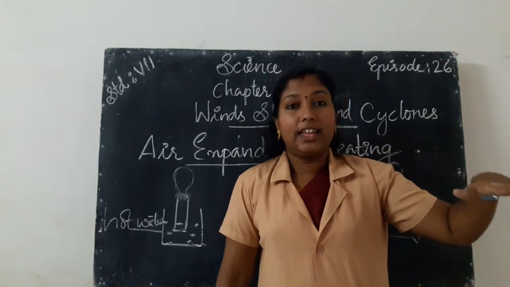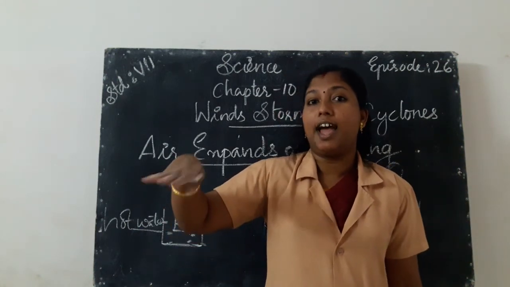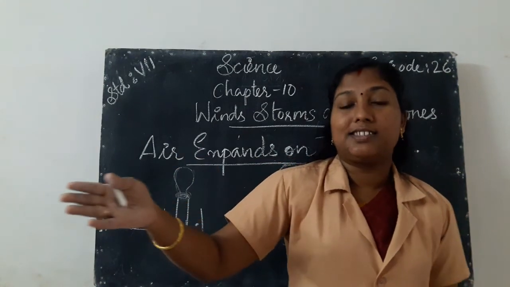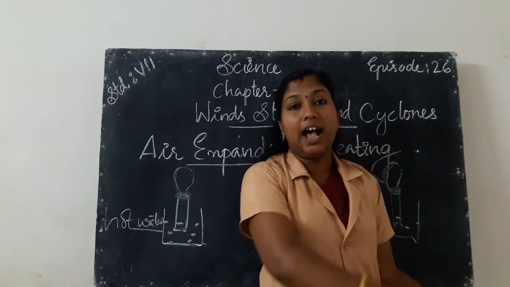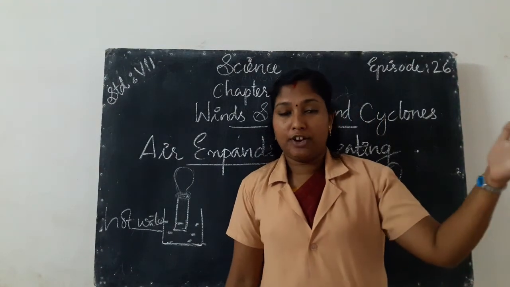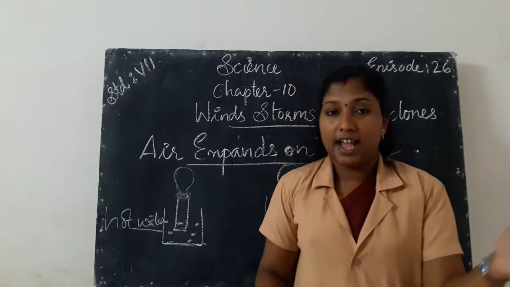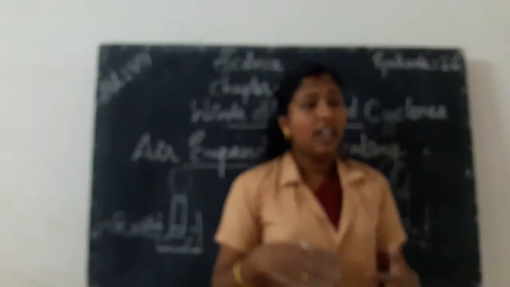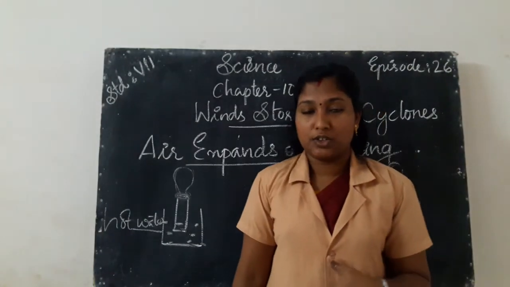So the air rushes in, and the cool air from the sea blows towards the land. Due to this, the sea breeze occurs, and rain is also caused due to this.